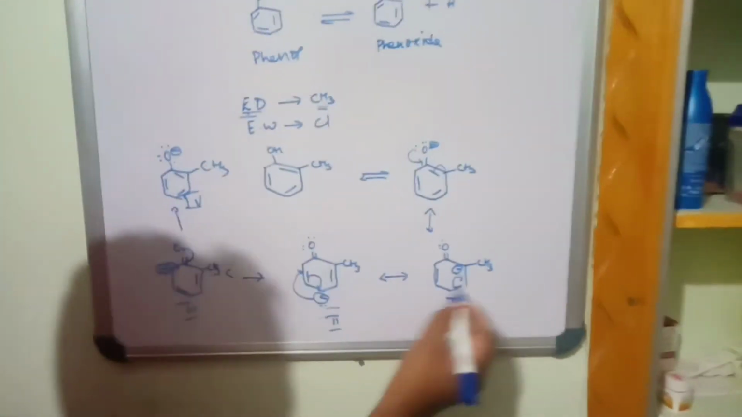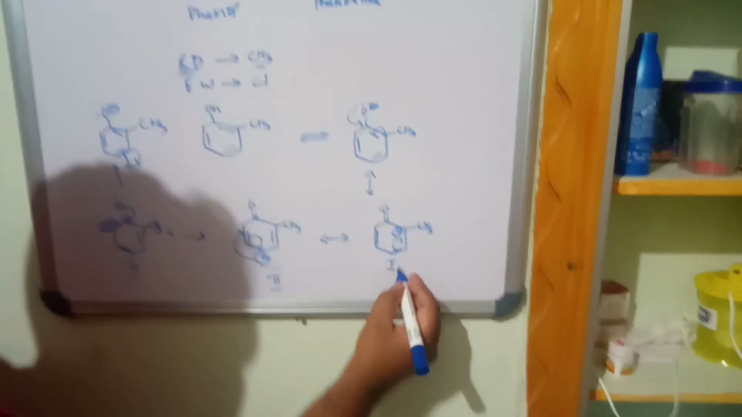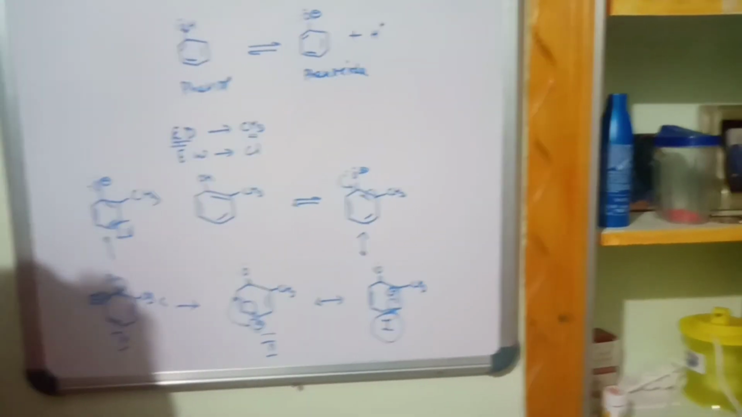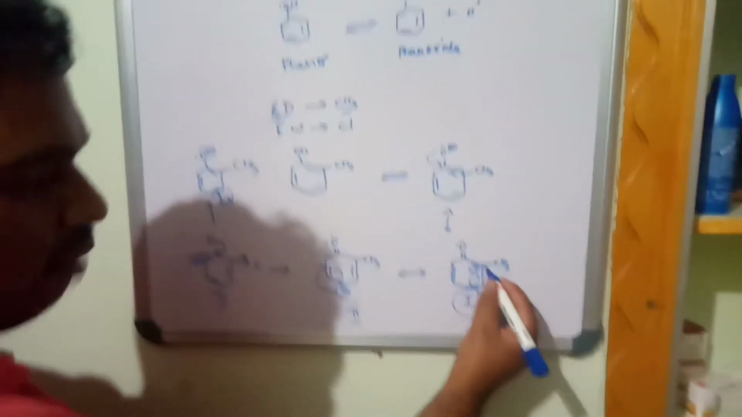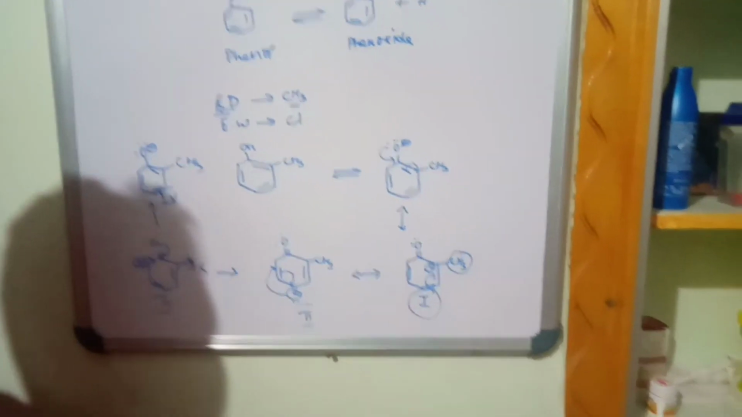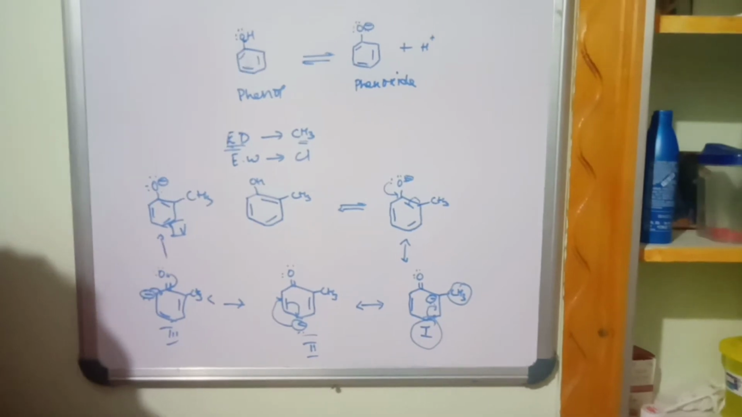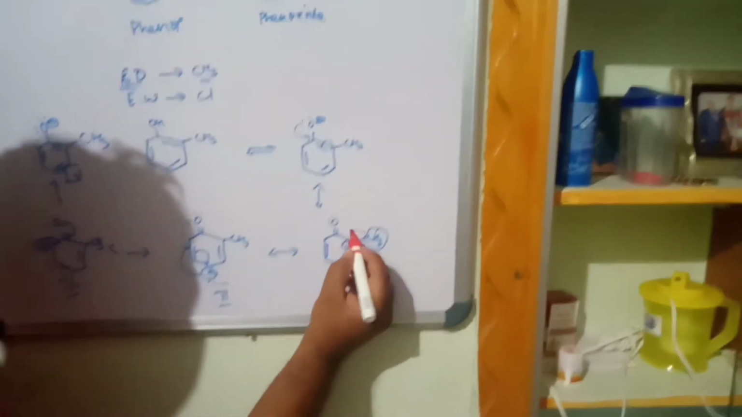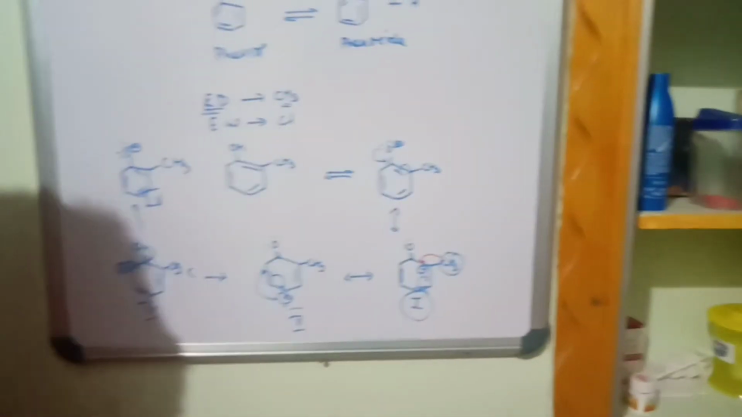The negative charge is dispersed, the pi electrons moved, but you got the first resonance structure. What is that first resonance structure? The carbon holding the negative charge is the same carbon holding the methyl group. What is a methyl group? A methyl group is an electron donating group. It donates electrons to the carbon.